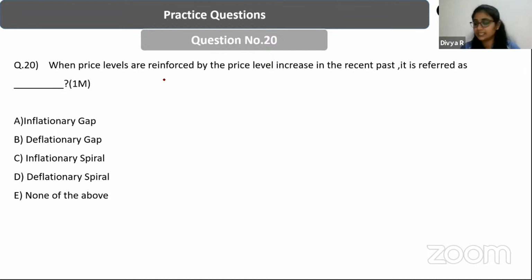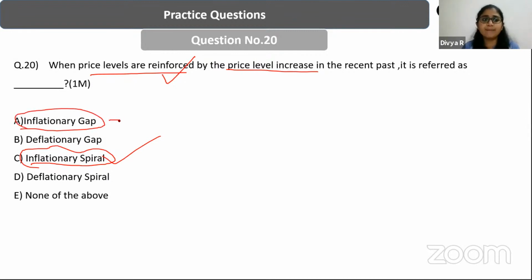Yes. When price levels are reinforced by the price level increase in the recent past, yes, it is C, inflationary spiral, right? So it is called as inflationary spiral.